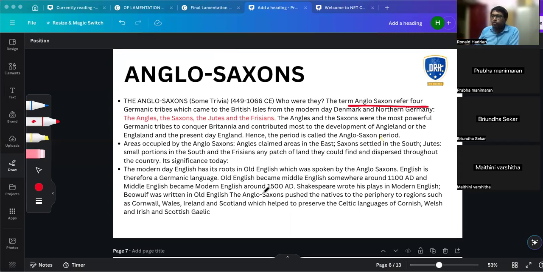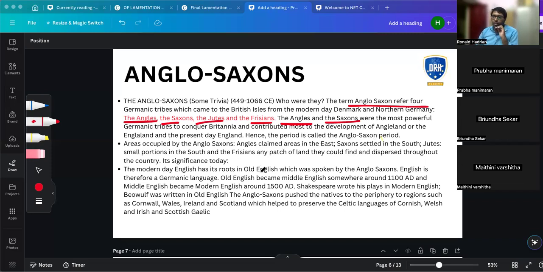So there will be 4 tribes: the Angles, the Saxons, the Jutes, and the Frisians. Remember these 4. But the Jutes and Frisians were small, and they are not much needed for us. But the Angles and Saxons we need to be aware of. They are the most powerful people who came to Britain.